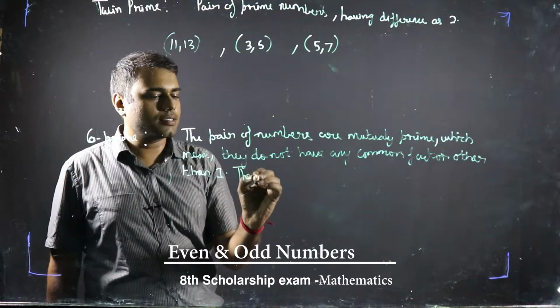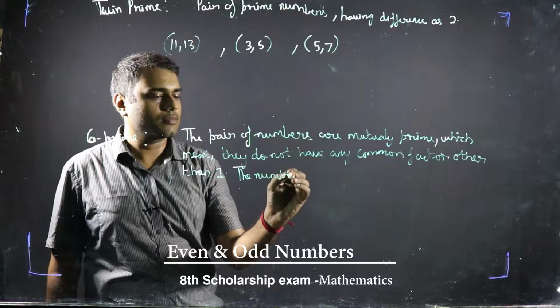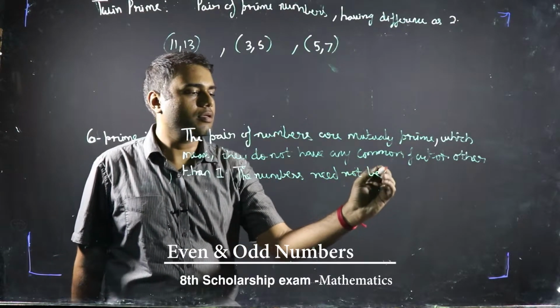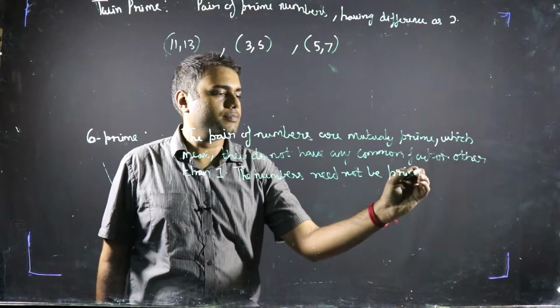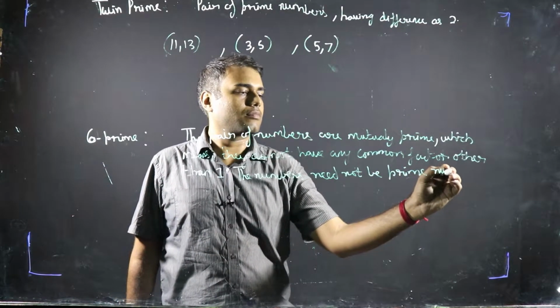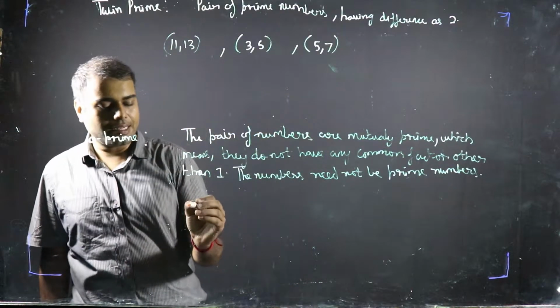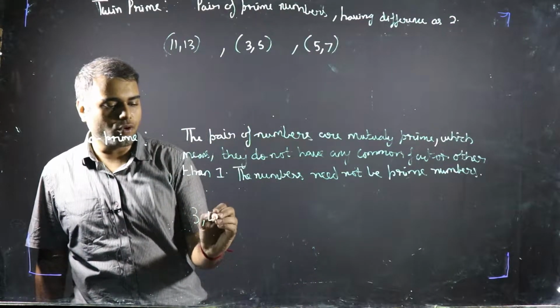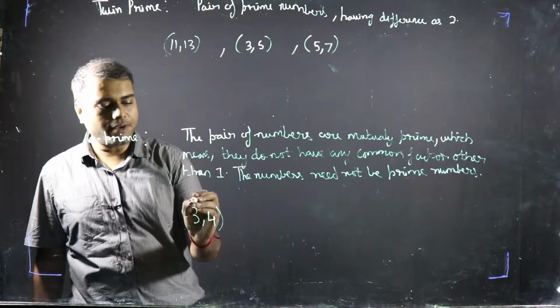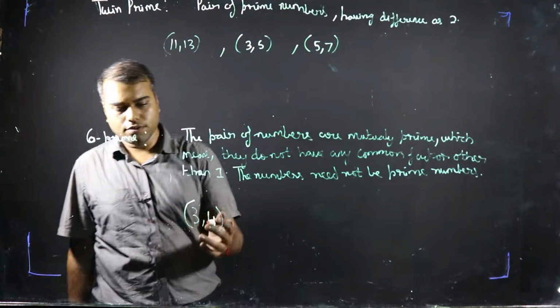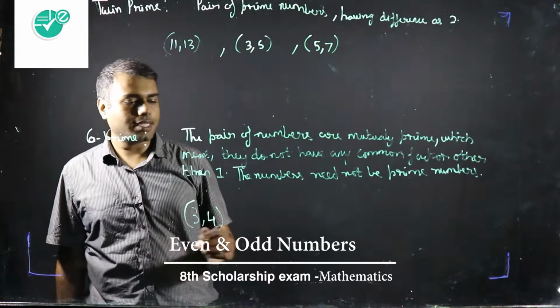The numbers need not be prime numbers. Now what is the meaning of this? Let me take two numbers, 3 and 4. Do they have any common factor other than 1? No, they do not have any common factor other than 1.